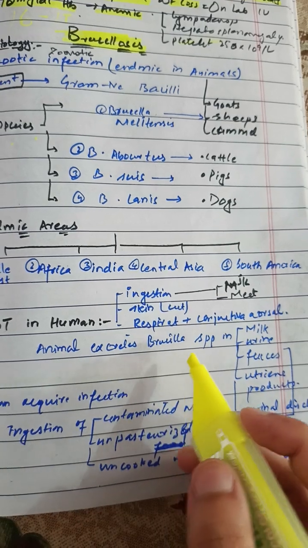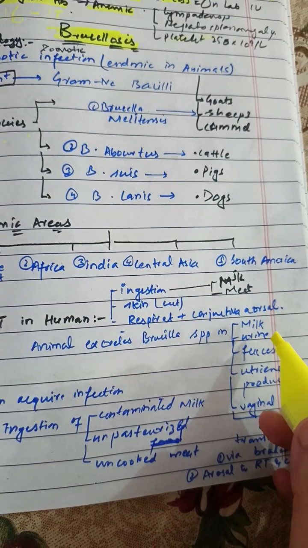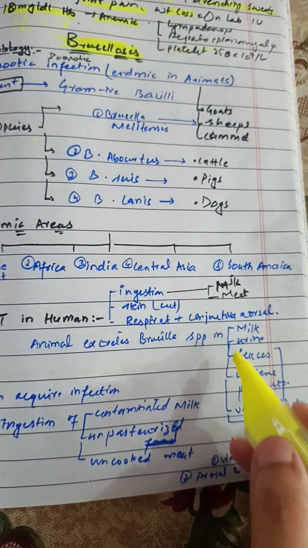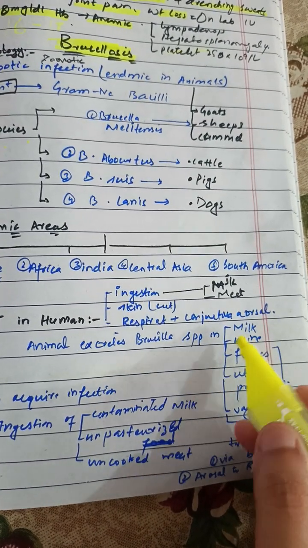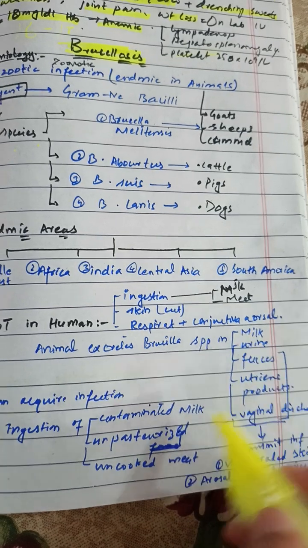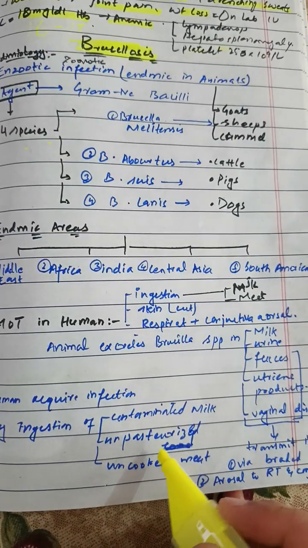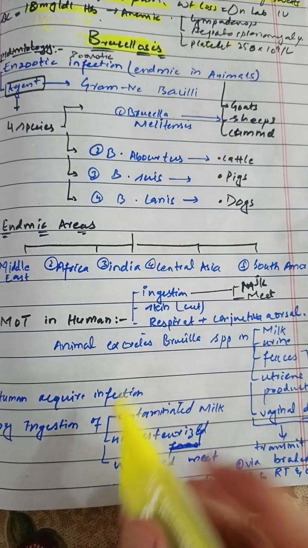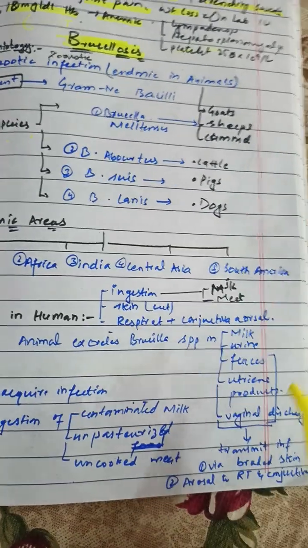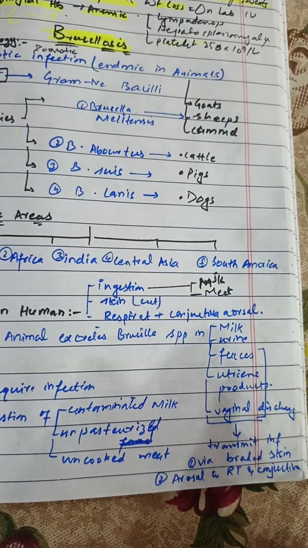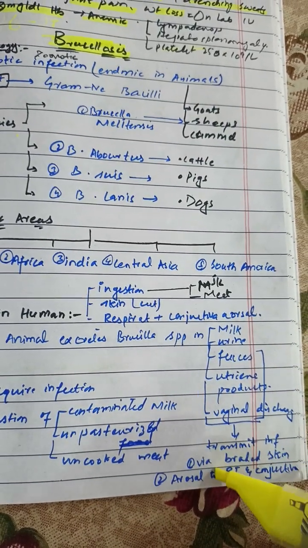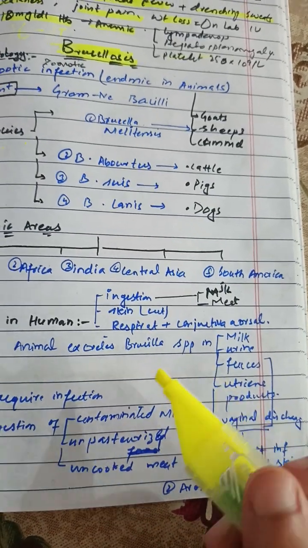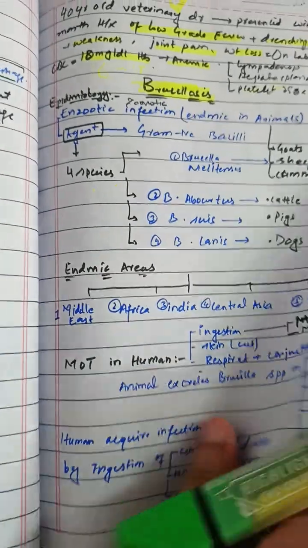The animal excretes the bacteria in milk, urine, feces, uterine products, and vaginal discharge, and these can contaminate. The contaminated milk can be ingested by humans, or ingestion of unpasteurized, uncooked meat can result in brucellosis in humans, and these contaminated materials can be inhaled into the respiratory tract or enter through cut skin.